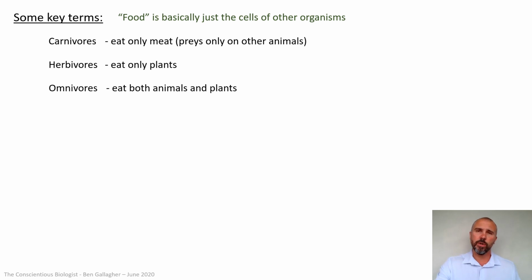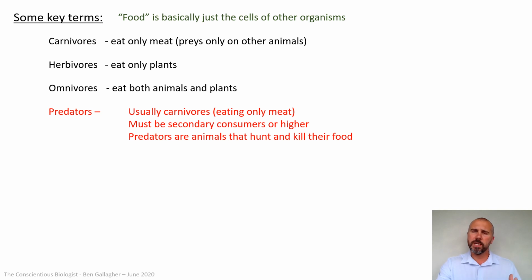Now let's throw on the two keywords from this video, the predator-prey relationship. So let's put predators up there first, and let's link this up to some of the stuff we talked about in the last video. So firstly, predators, usually carnivores. So predators can sometimes be omnivores. They might sometimes eat some plant material, but predators are usually carnivores. They only eat meat. They must be secondary consumers or higher. If they were a primary consumer, that means they're eating producers, which means straight away they're eating plants, so they must be omnivore as well. So they must be secondary or higher, so tertiary.